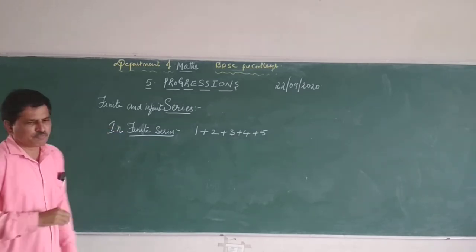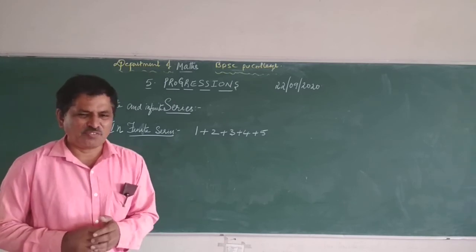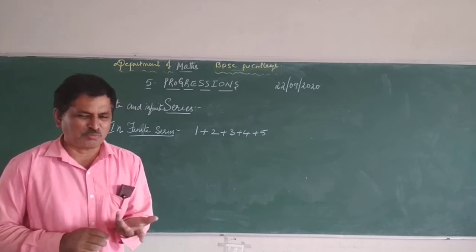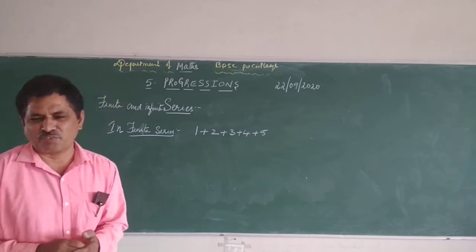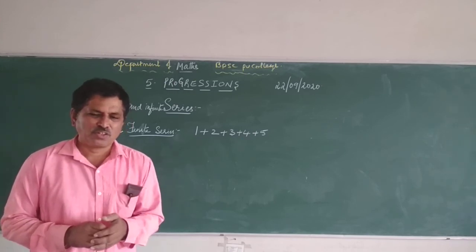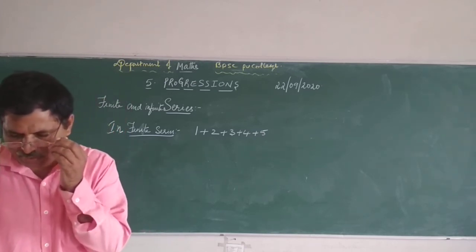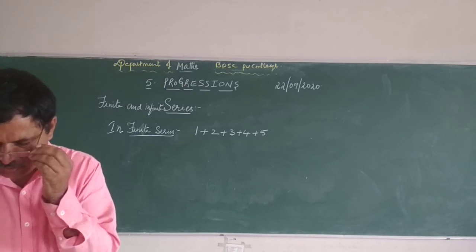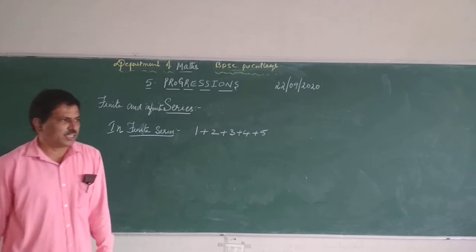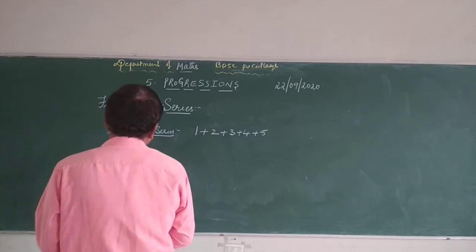Next, the second one, infinite series. You know infinite means endless. Series means there should be a plus sign between the terms. So definitely you can tell the definition of infinite series. What is an infinite series? A series having an infinite number of elements.